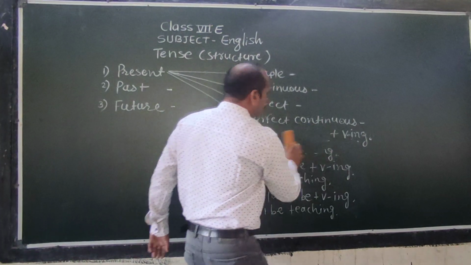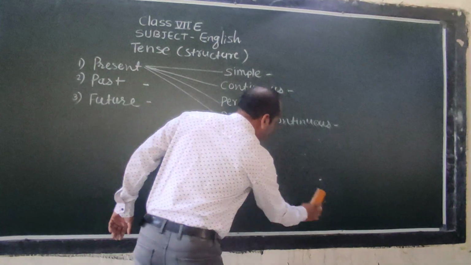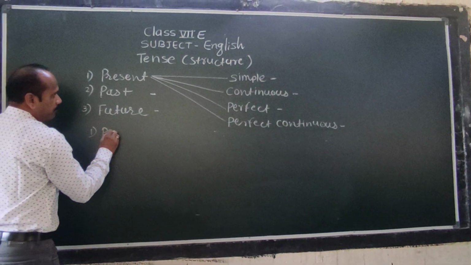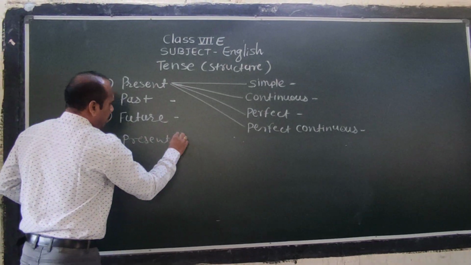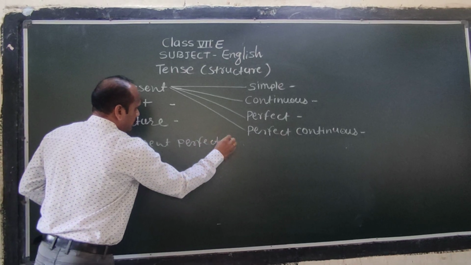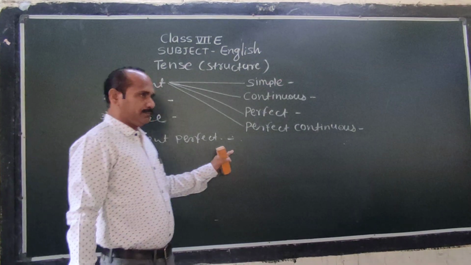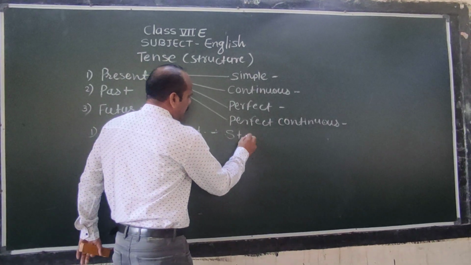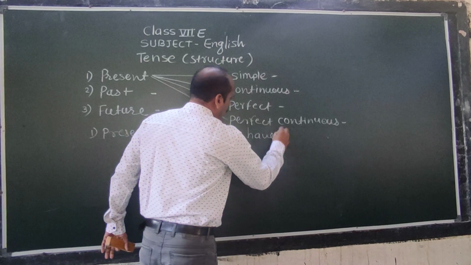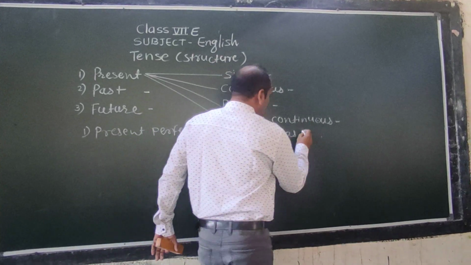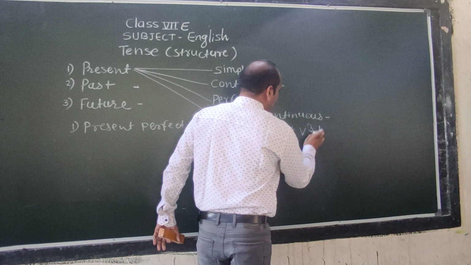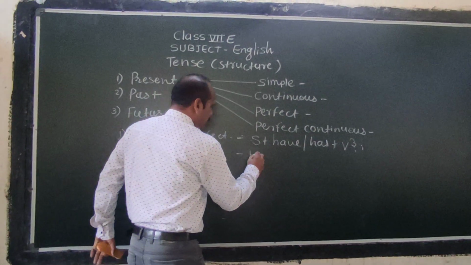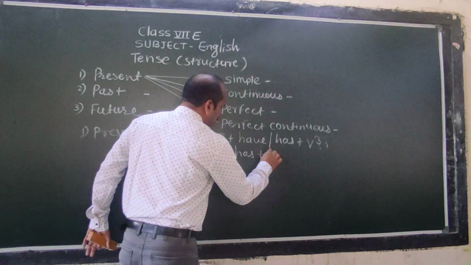Okay. Now let me discuss perfect tense. So first, present perfect. Perfect means what? The action is completed. Present perfect: subject plus have or has plus V3, plus object. So, he has taught.